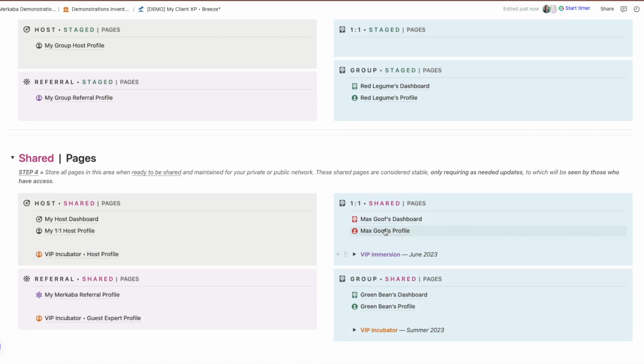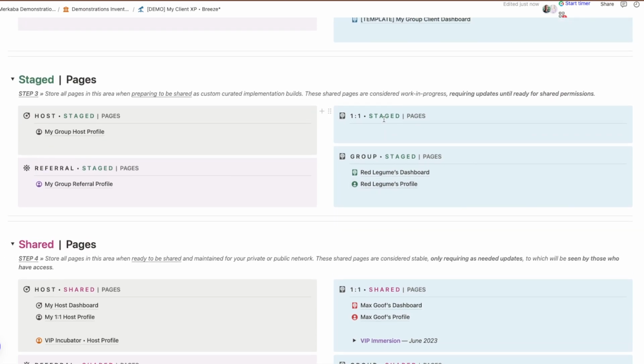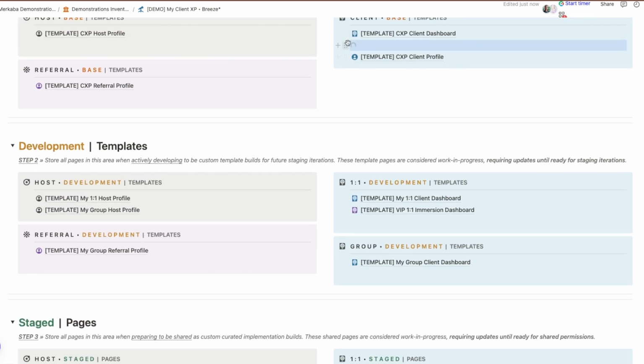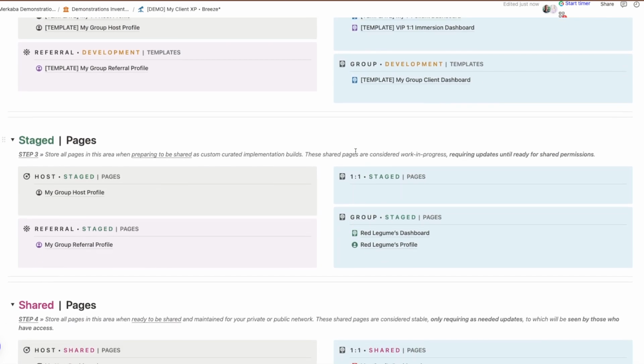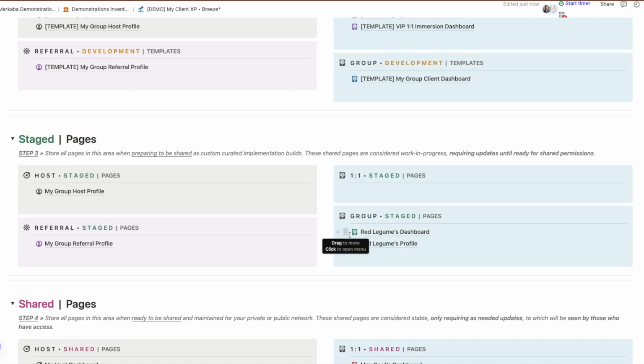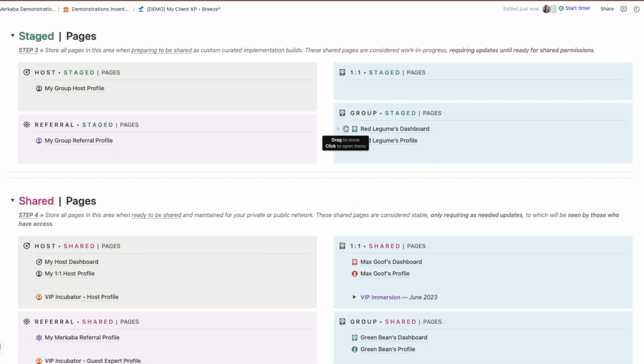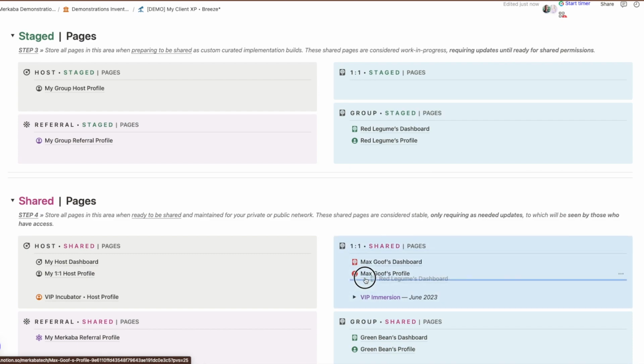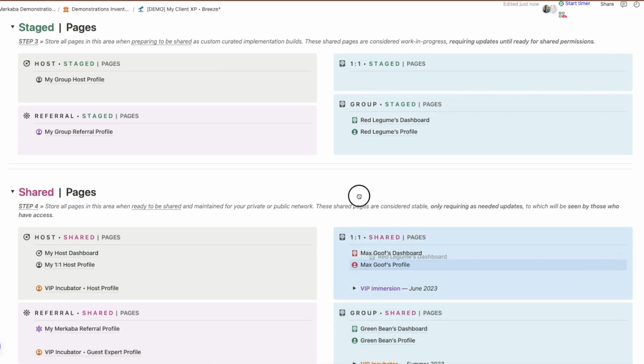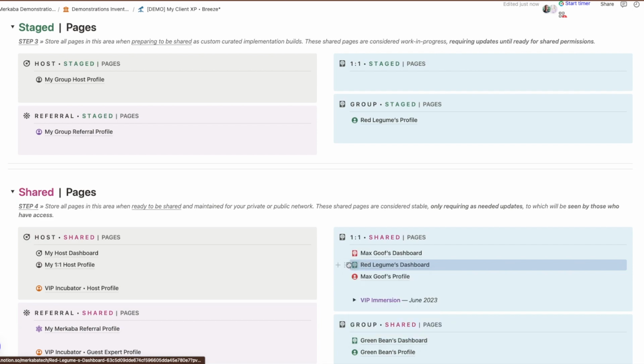And then down here, it's already organized. So once it's fully ready to go, I just drag it down to its proper area where it's supposed to live. Depending on if it's a one-on-one or a group, I place it in its proper place, right? I just drop it down where it needs to go. Okay, so that is how I keep all of my pages organized.